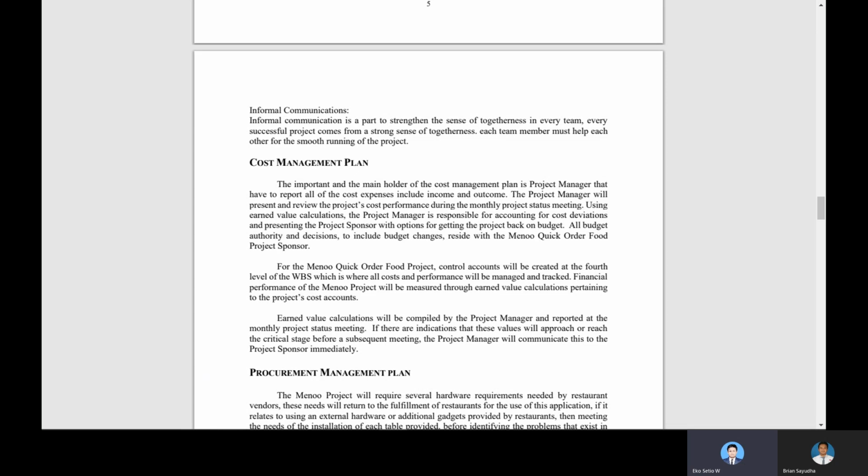For the earned value calculation, if the indication shows the project approaching or reaching a critical stage before a subsequent meeting, the project manager will communicate this to the project sponsor immediately.